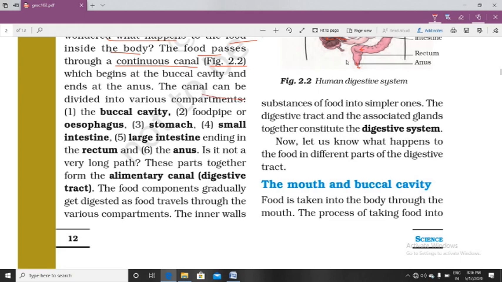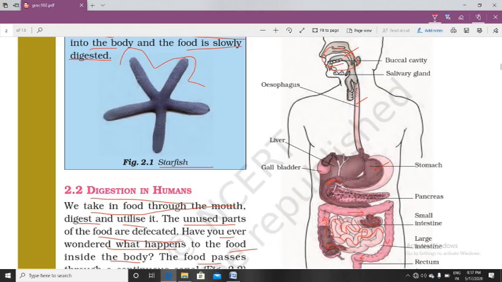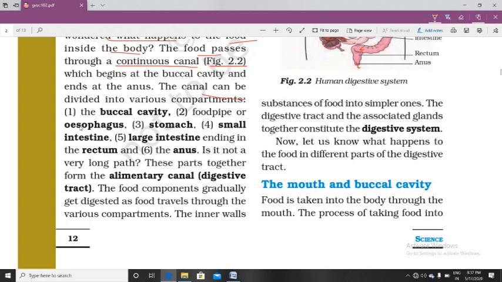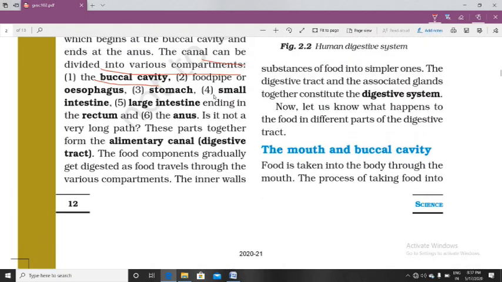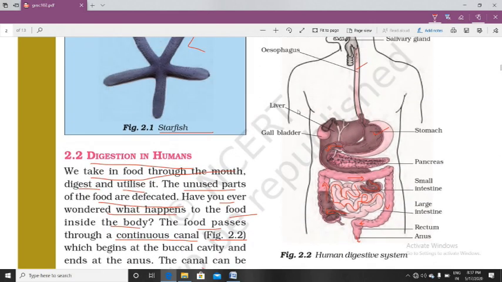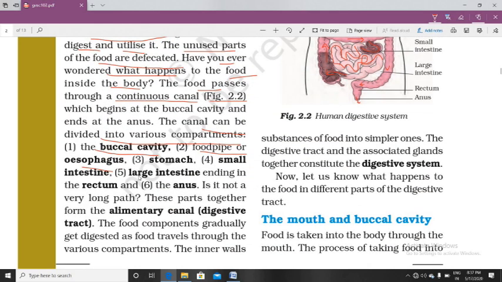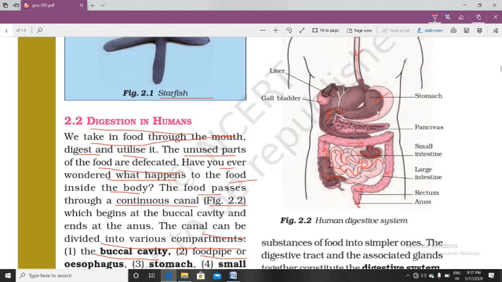So this canal, all this tubular structure, is the canal. The canal can be divided into various compartments, starting from the buccal cavity. I have shown you, here is the buccal cavity. Next, after the buccal cavity, comes the food pipe or oesophagus. I have shown you the oesophagus here. It is a tubular structure, also called the food pipe. Next comes the stomach. Okay, here is the stomach.